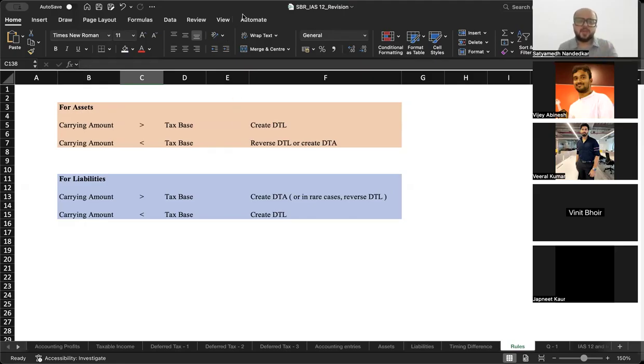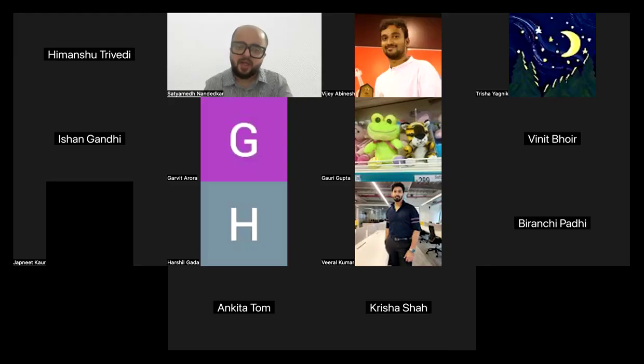Okay, this is your basic understanding of deferred tax assets and deferred tax liabilities. There are four special transactions that you should be aware of. The first one of which is interaction of IAS 16 and IAS 12. Now, if an asset gets revalued, think about it. What is the accounting entry? The accounting entry is non-current asset account debit to revaluation surplus.